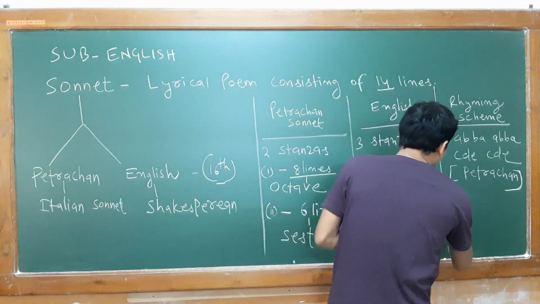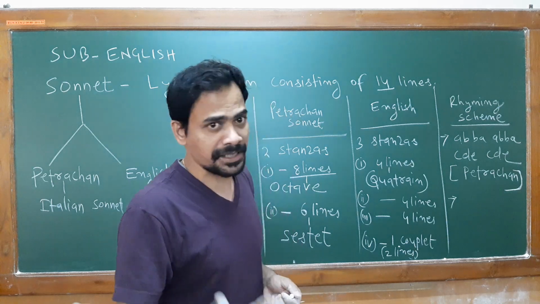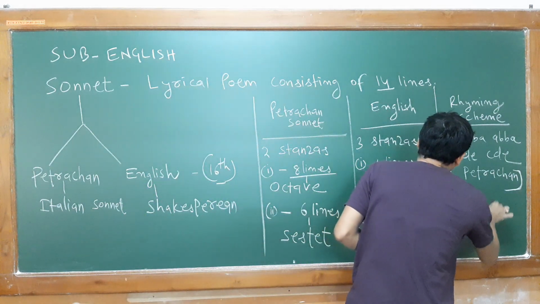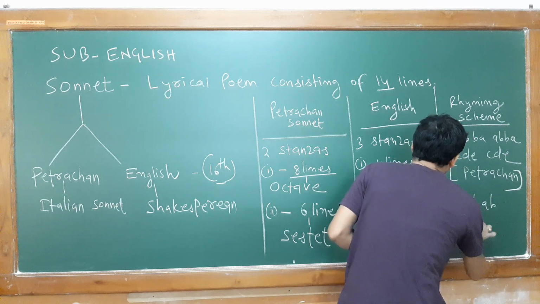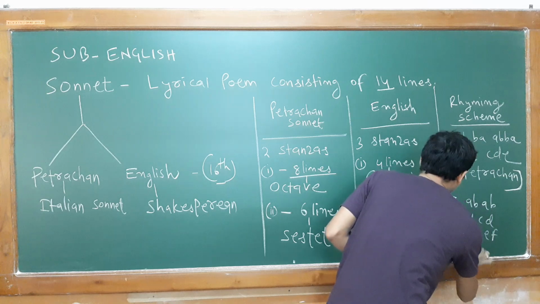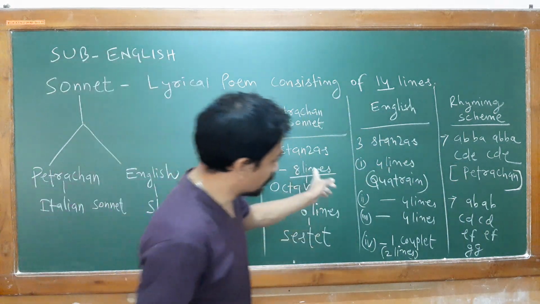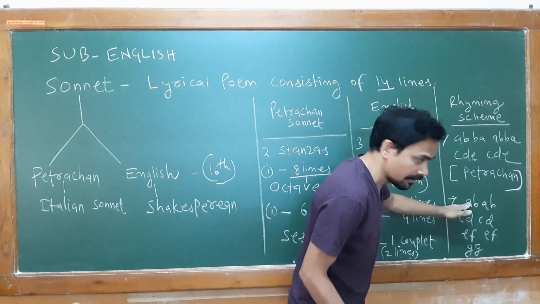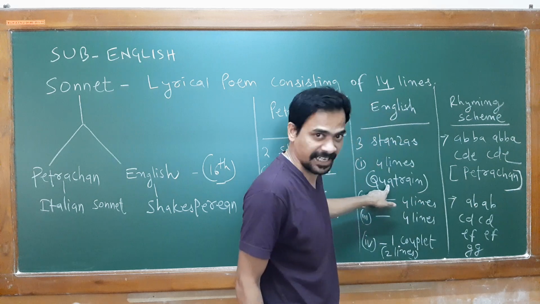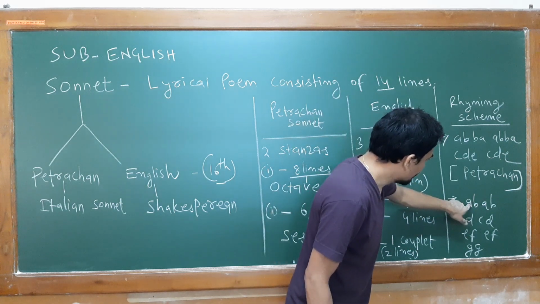Now come to English sonnet. Here a unique rhyming scheme is followed: A, B, C, D, E, F, and the final one G. Now you see I taught you 3 stanzas. Each stanza will have 4 lines, which is known as your quatrain. So what can be the rhyming pattern you see?